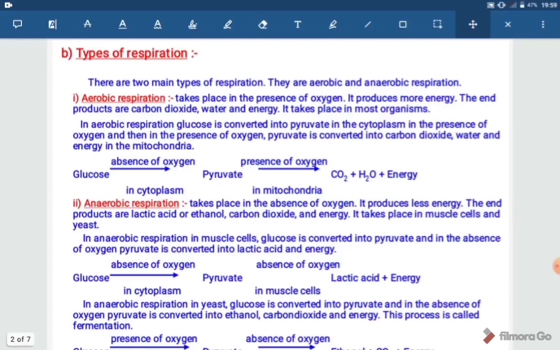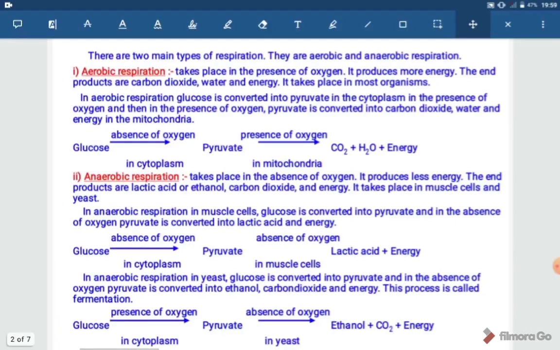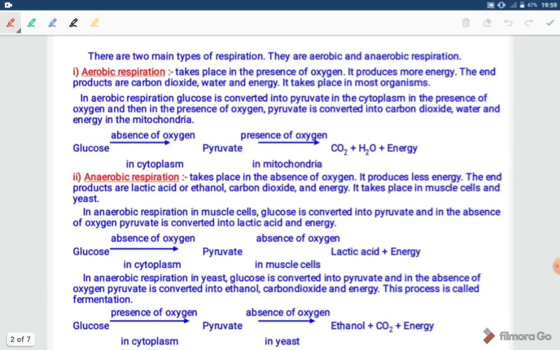Now, types of respiration. There are two main types of respiration. These are aerobic respiration and anaerobic respiration. Now, what is aerobic respiration? It takes place in the presence of oxygen, or we can say the type of respiration which takes place in the presence of oxygen is called as aerobic respiration.